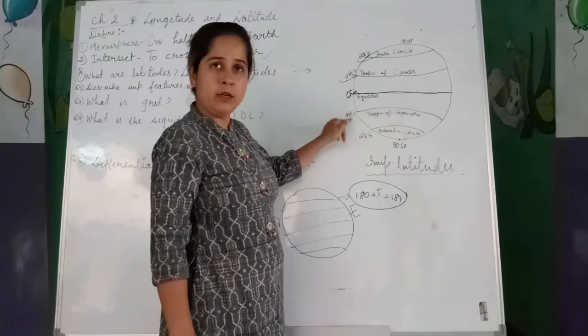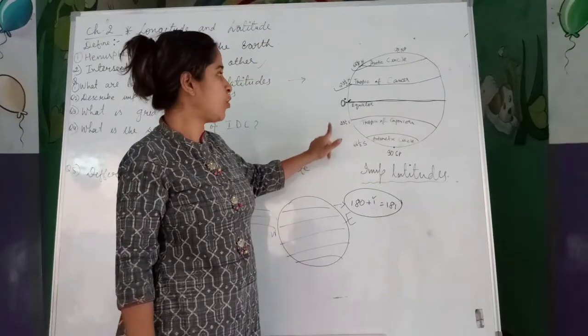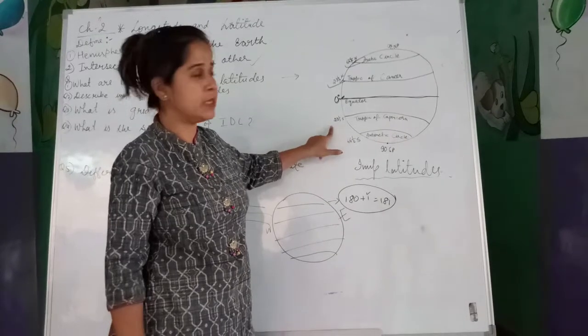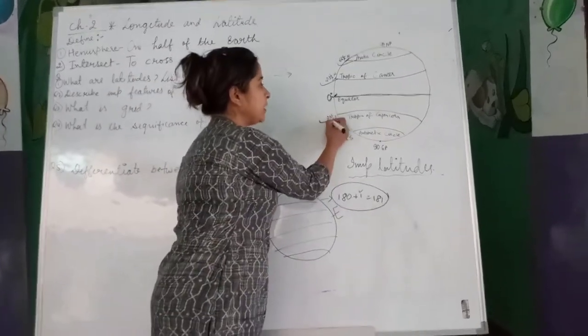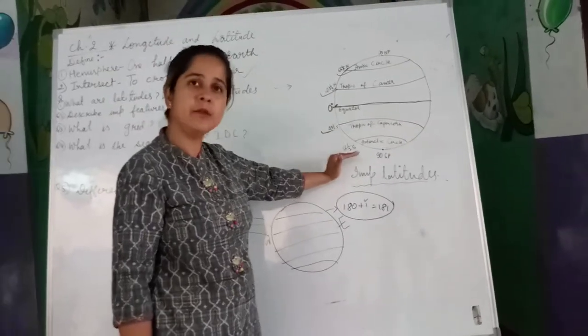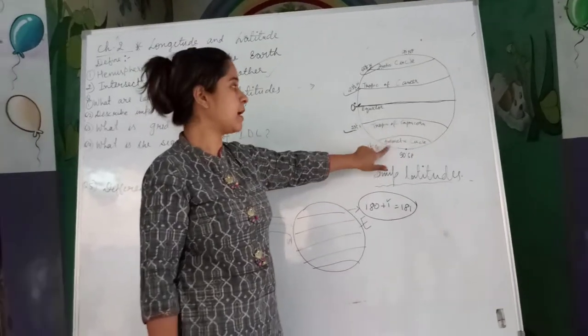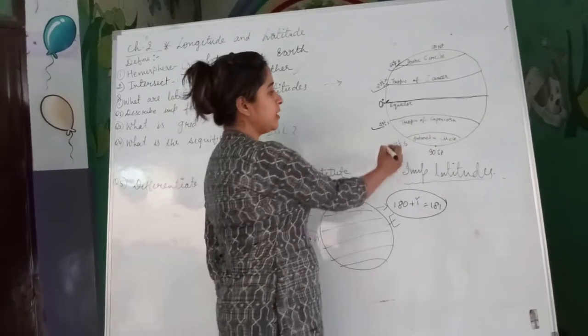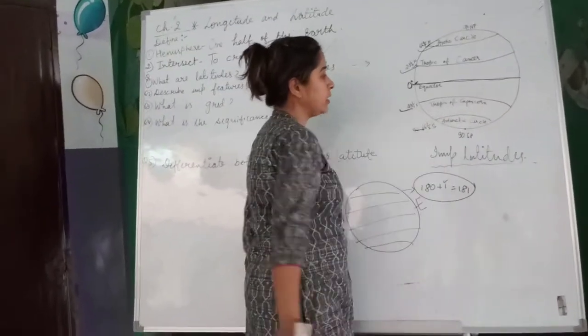And the fourth important latitude is the Tropic of Capricorn, and the degree location of this latitude is 23 and 1/2 degrees south. And below this, the fifth and last important latitude is the Antarctic Circle, and its degree value is 66 and 1/2 degrees south.